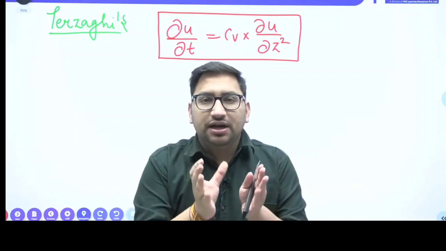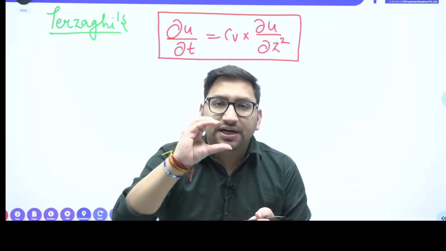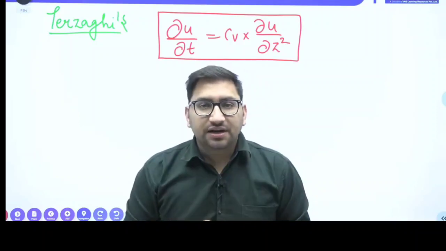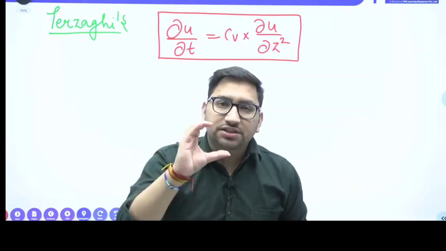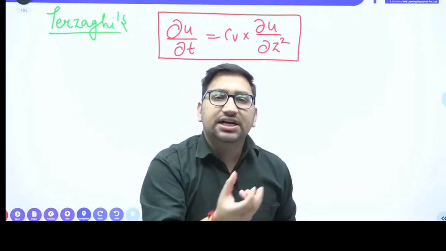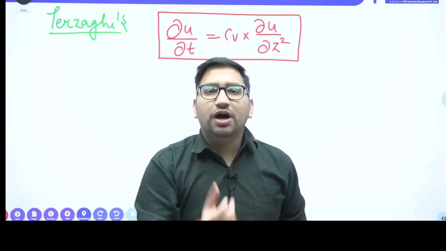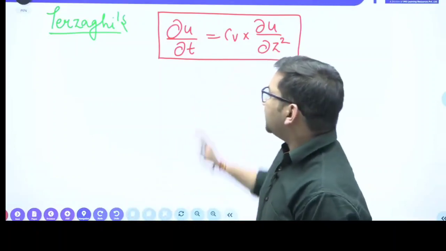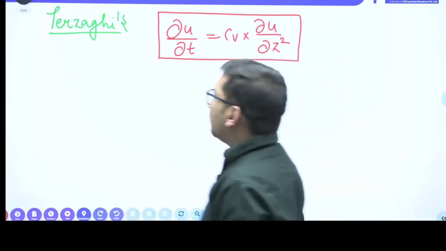Due to that, your solids are going to get compacted, and your voids are going to get reduced. Clear? This reduction in voids, reduction in volume, you call it compressibility, or here, as it is due to the expulsion of pore water, you call it consolidation. Clear? So this is Terzaghi's equation, right?